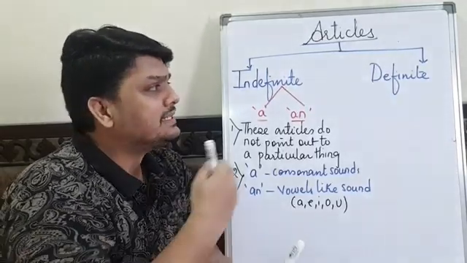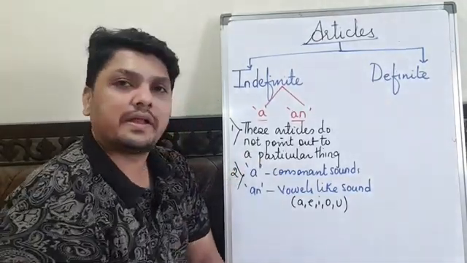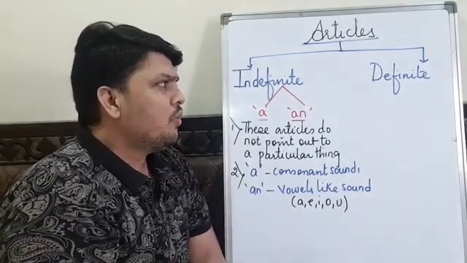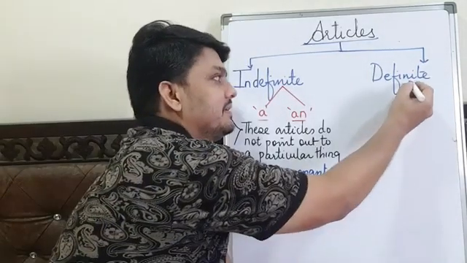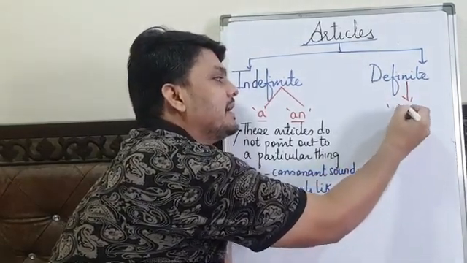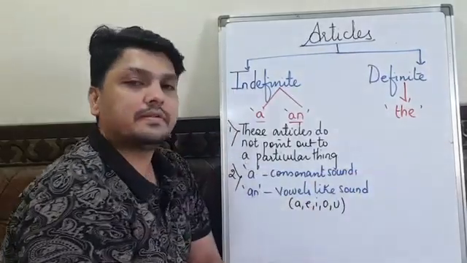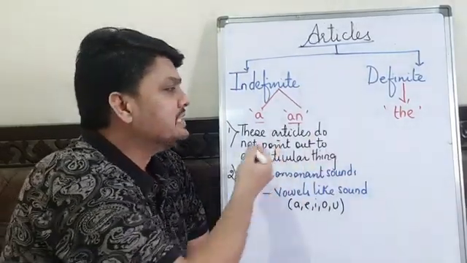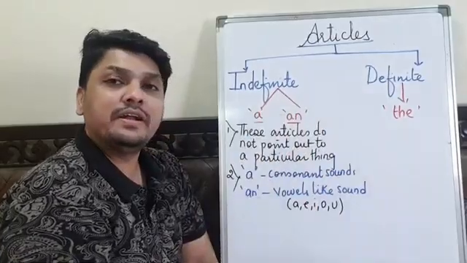So now students, let's come to definite article. What comes under definite article? Article THE comes under definite article. So what is the difference between indefinite and definite?